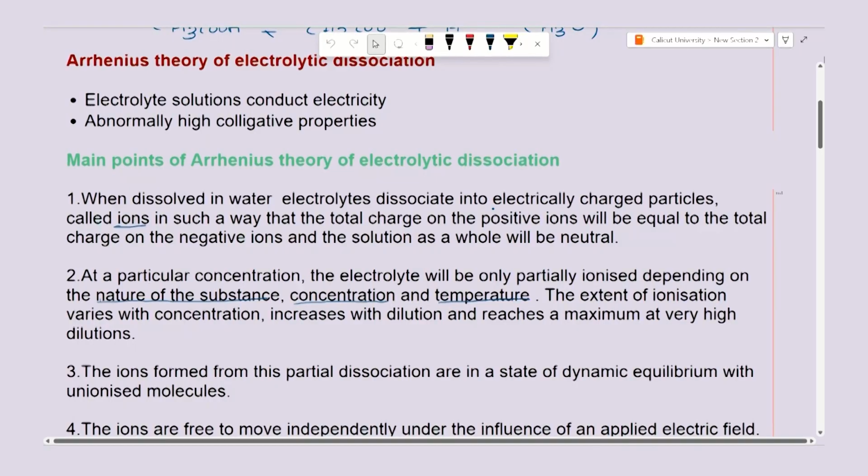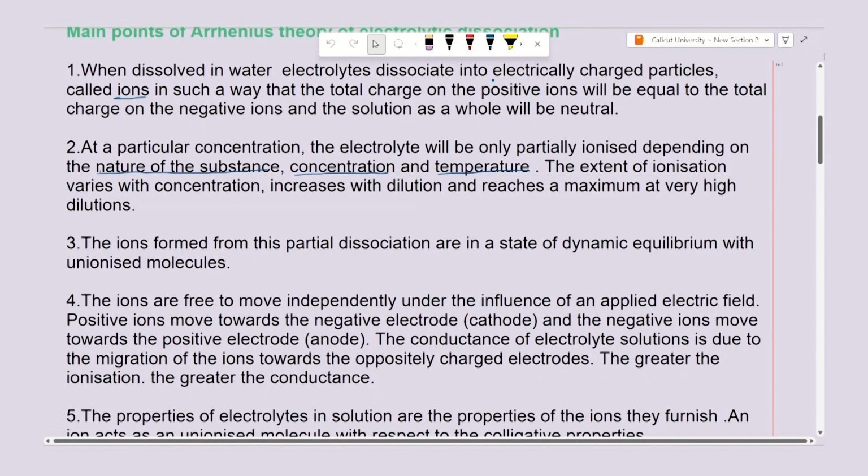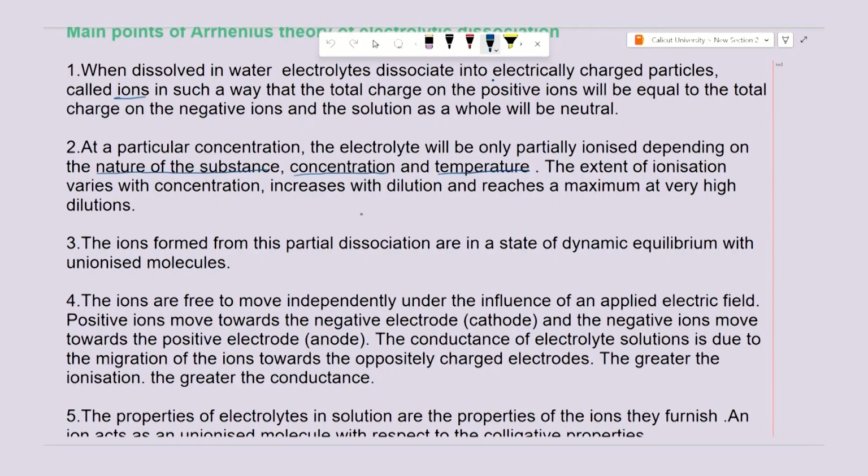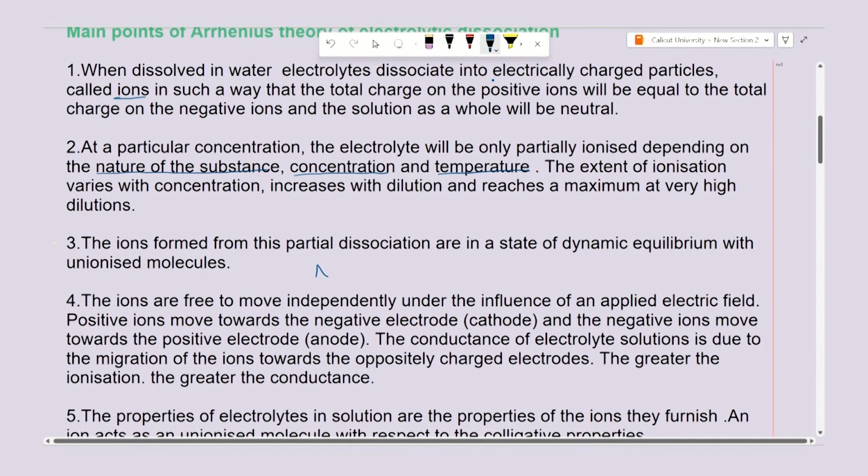Third point is, the ions formed from the partial dissociation will be in an equilibrium, and that too a dynamic equilibrium with the unionized molecules or species. You can take acetic acid, which I have already discussed. This time I will take a weak base, let it be ammonium hydroxide.